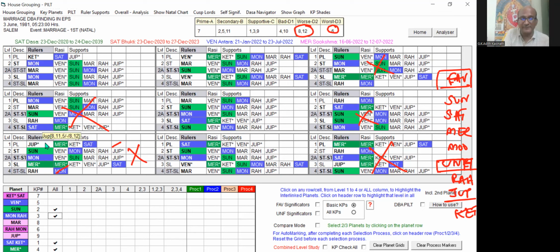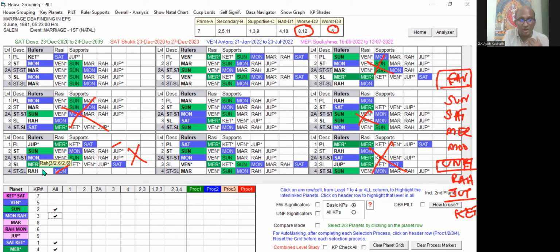Dasa Lord is Jupiter. Dasa Lord we have already eliminated. Why have we eliminated? It is not that Jupiter cannot give the marriage. We are selecting Jupiter to find the Buddhi Lord and Antara Lord. When we are selecting, Jupiter has got the Rahu, an unfavorable key planet, at the last level, and forming ruler link to the other levels. So when this combination is present, Jupiter is having some weakness.